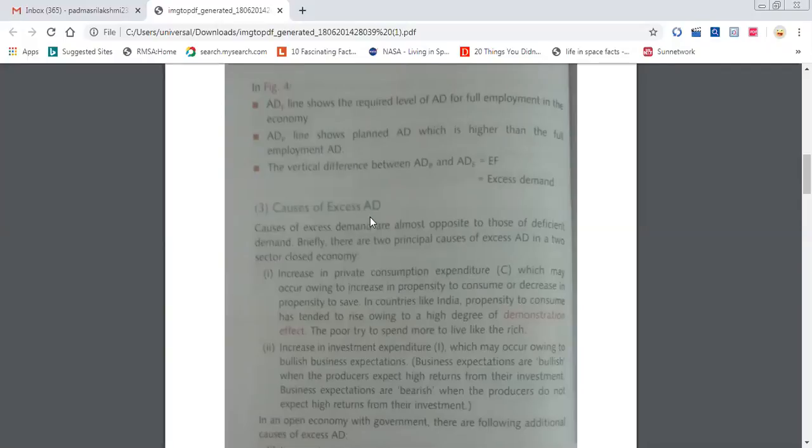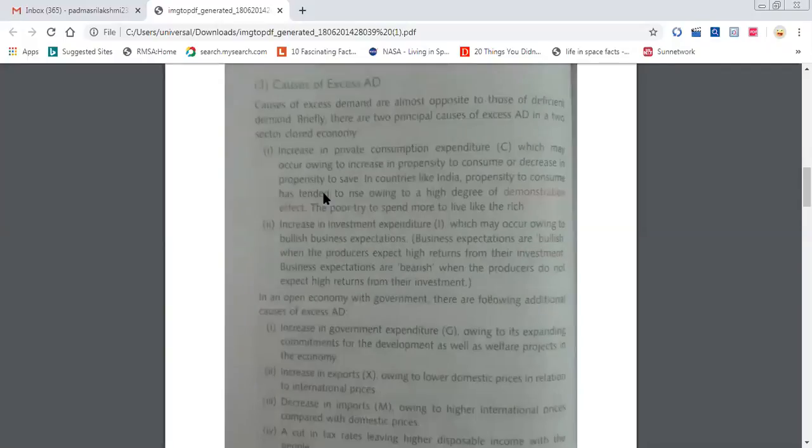So what are the causes of excess demand? The first reason is an increase in private consumption expenditure, meaning the individual expenditure is more here. Mainly why we are spending more is because of the demonstration effect. Demonstration effect means we are all copycats. If we see rich people, we want to copy their lifestyle. When we go to any city, we will be very eager to follow their lifestyle. So poor people will follow the rich people's behavior, and because of that, consumption expenditure increases.